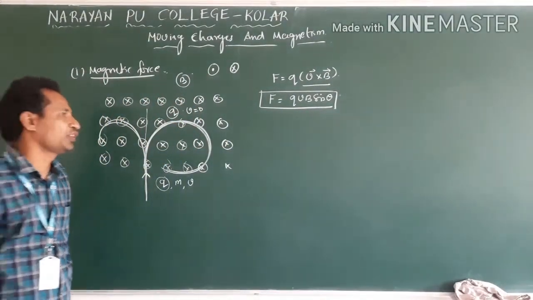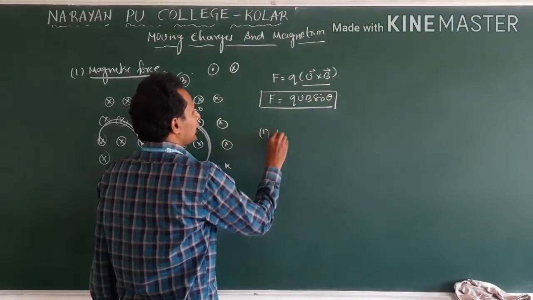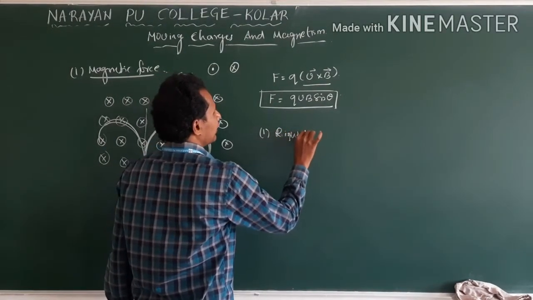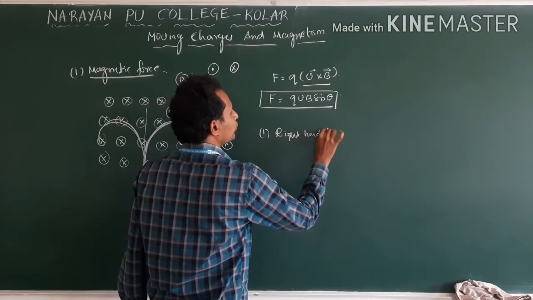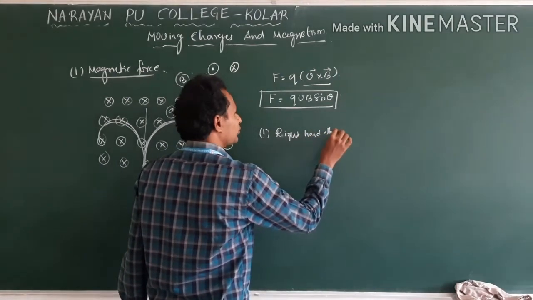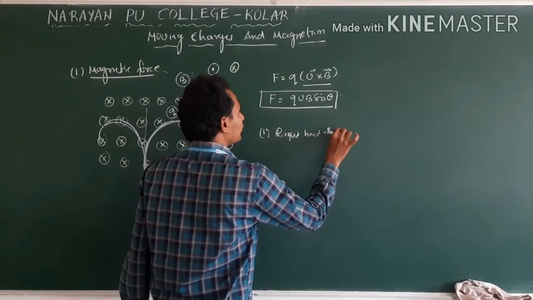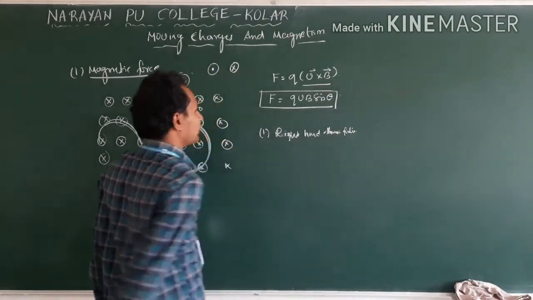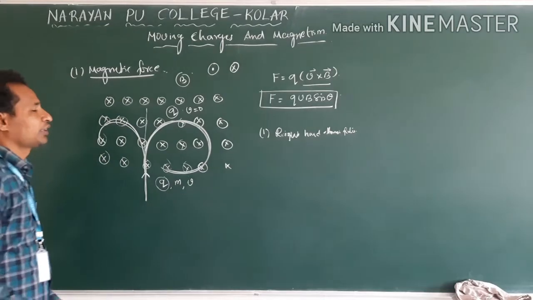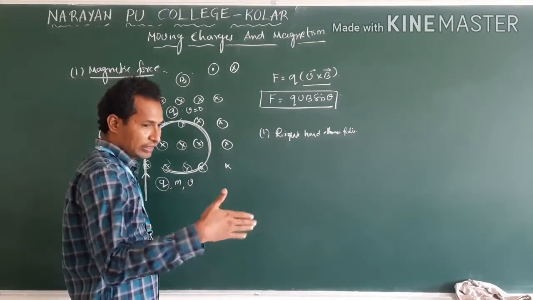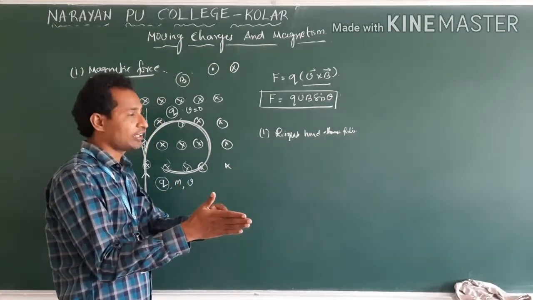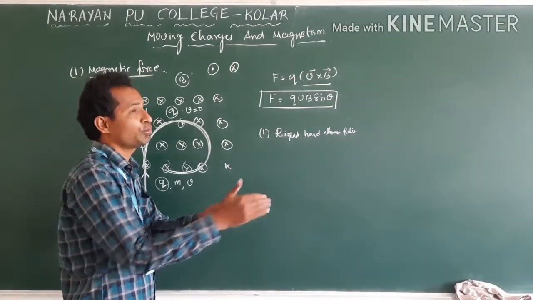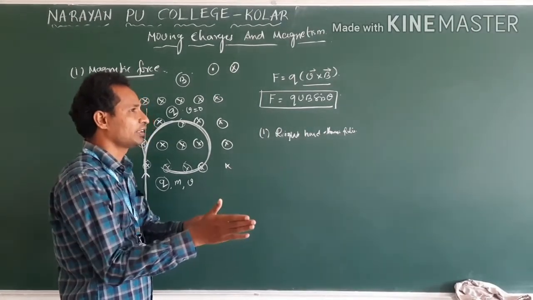To find this, we first follow the right hand thumb rule. Next one is the vector product. Right hand thumb rule means we take the right hand and curl the fingers from velocity to magnetic field.